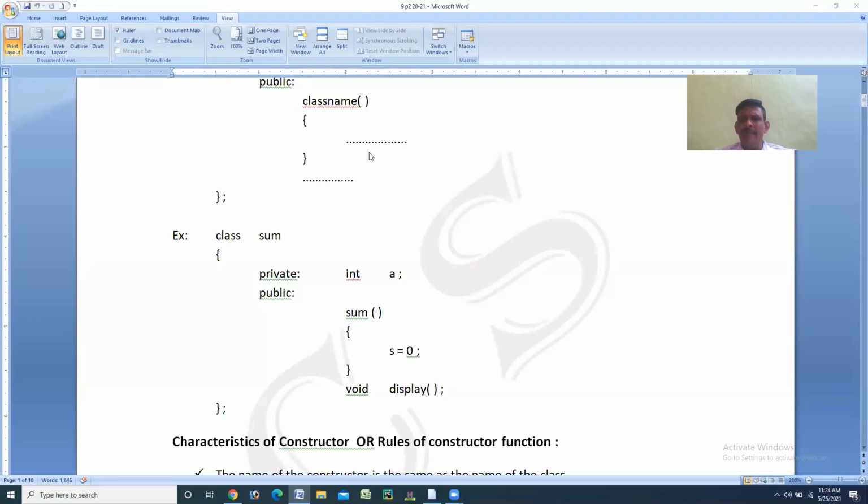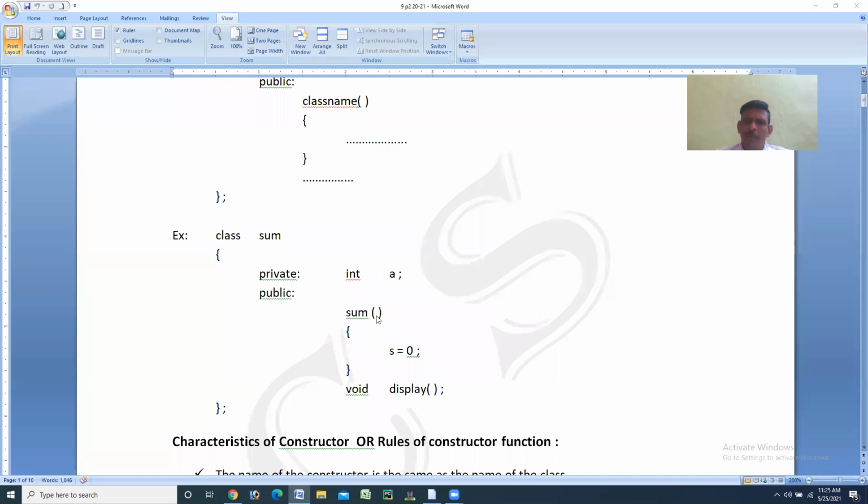This is the name of the constructor. Then next, opening brace. In the body of the function, we have written a equal to 0 semicolon. Then closing brace. If you observe this particular function, the name of the function is sum. The name of the function is the same as the class name. If you observe the class name, sum, the member function name is sum, right? That's why we call this member function a constructor.